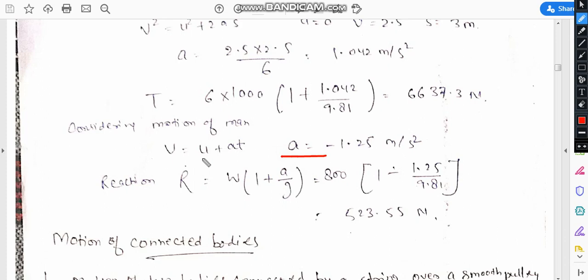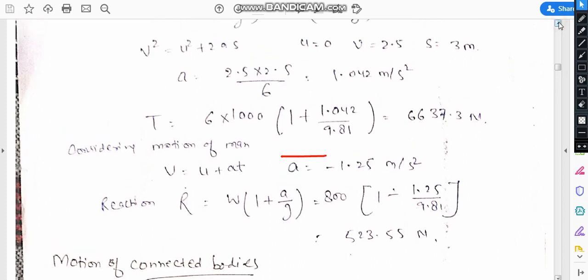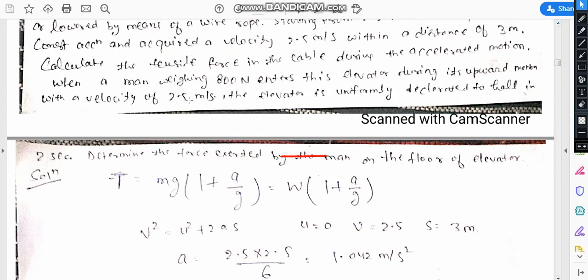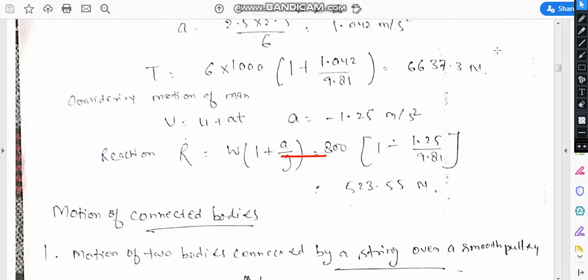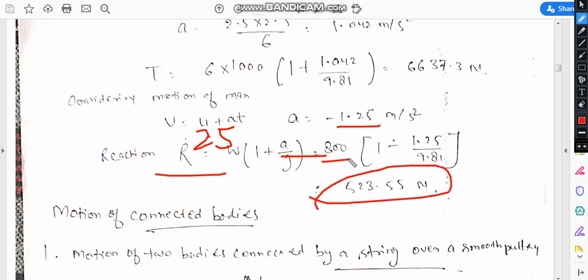So u is equal to the given velocity, 2.5 meter per second, and t is equal to 2 seconds. We can calculate 1 minus 1.25, and by using this formula we obtain the final expression for the load, that is 523.55 Newton. By putting 800 Newton as the load, this is the acceleration and this is g.